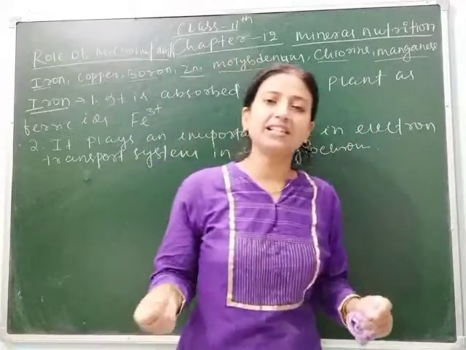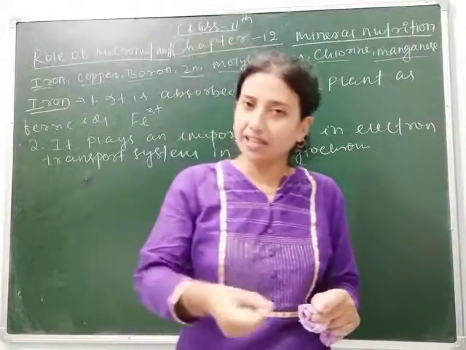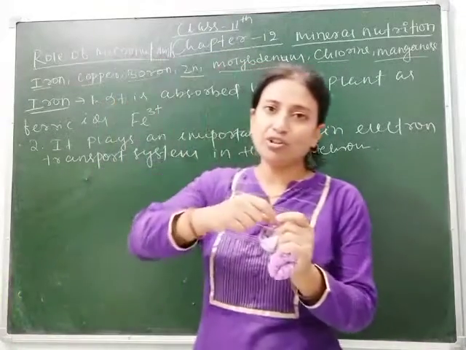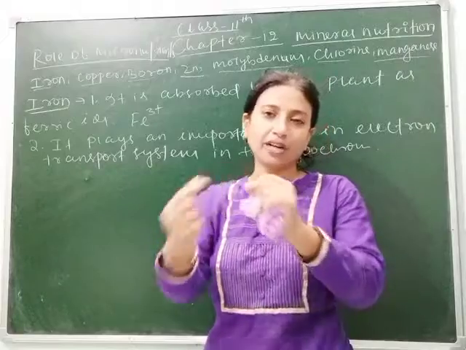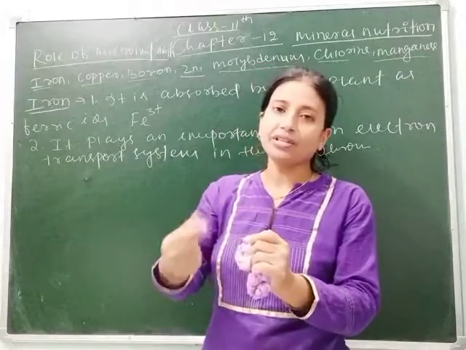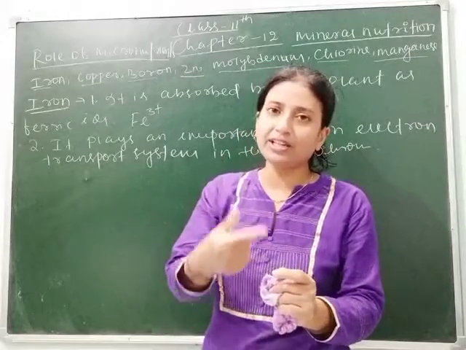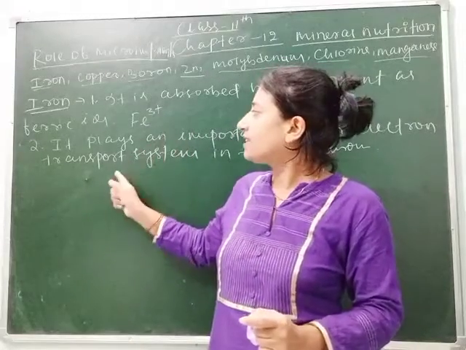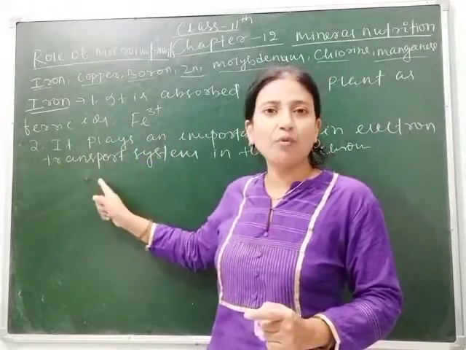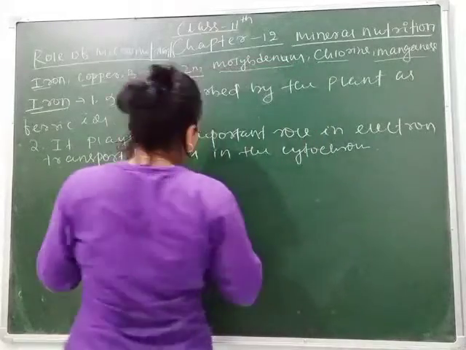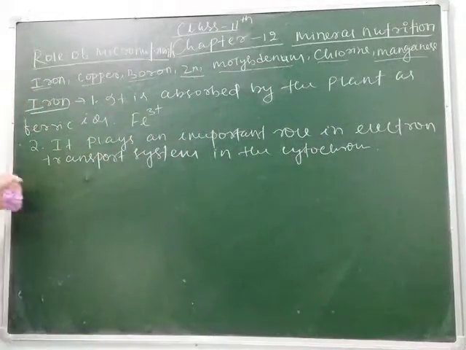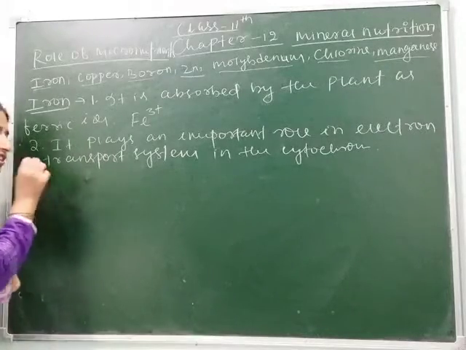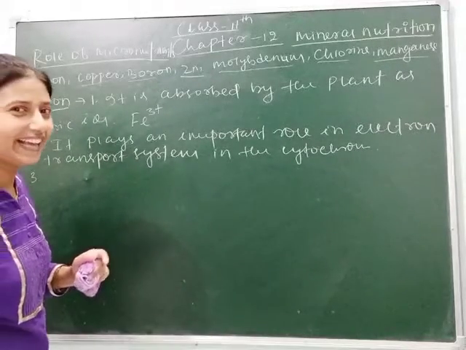Cytochrome is the center which receives sunlight, and when sunlight is received by that center, then the electrons are moved from photosystem 1 to photosystem 2, which I will explain to you in the next chapter. You simply remember here that iron plays an important role in transporting electrons in the cytochrome. Clear students? It also activates some enzymes like catalase.